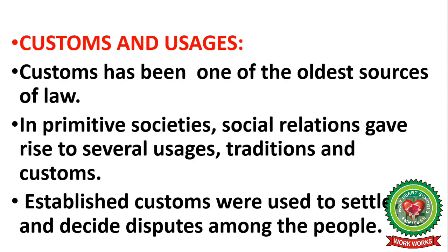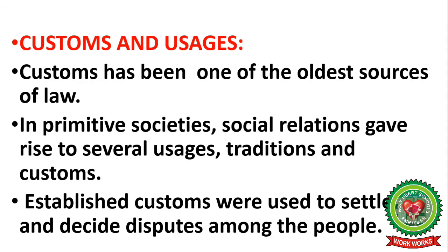The first source is customs and usages. Customs have been one of the oldest sources of law. In primitive societies, social relations gave rise to several usages, traditions, and customs.